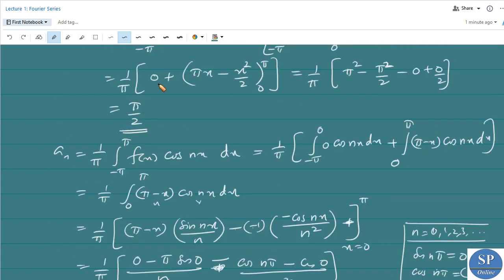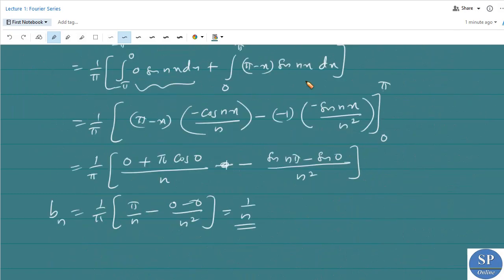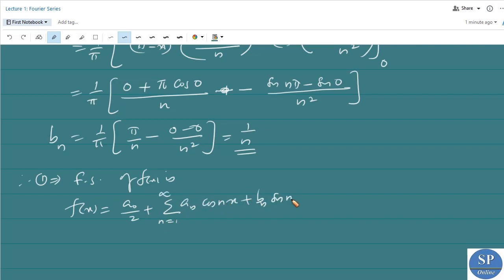So from equation number 1, the Fourier series of f of x is given by f of x equal to a0 by 2 plus summation n from 1 to infinity of an cos nx plus bn sin nx.